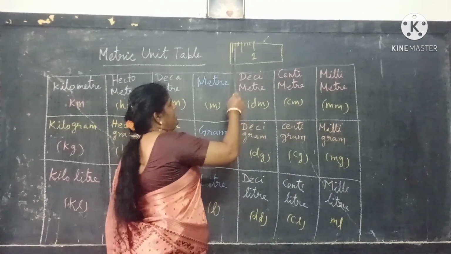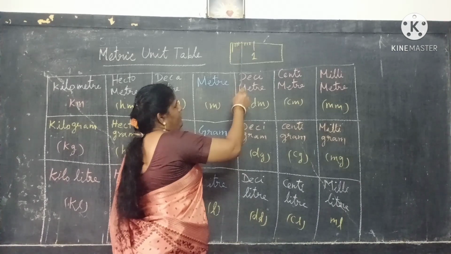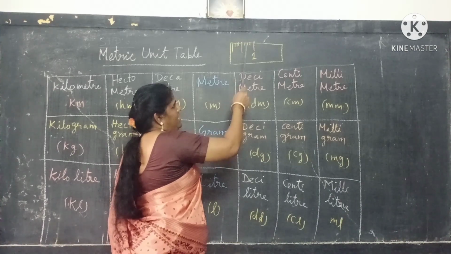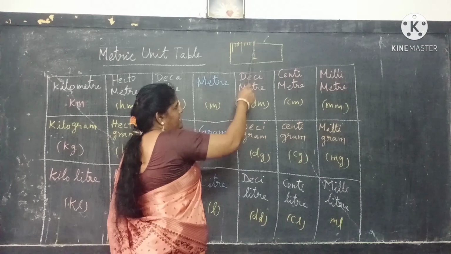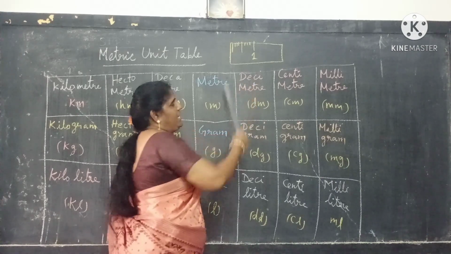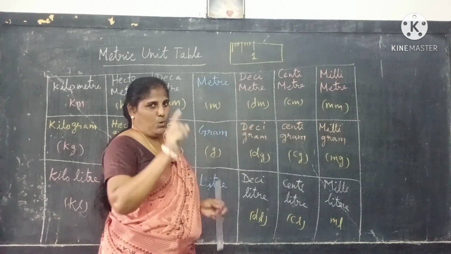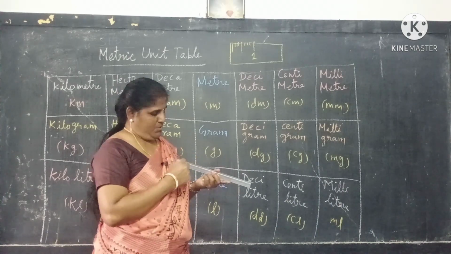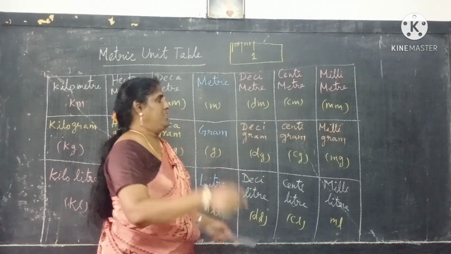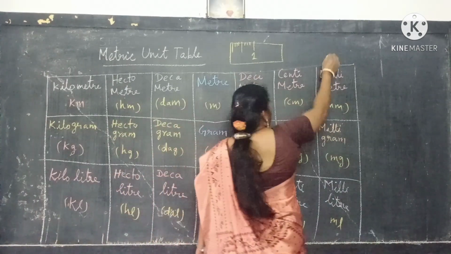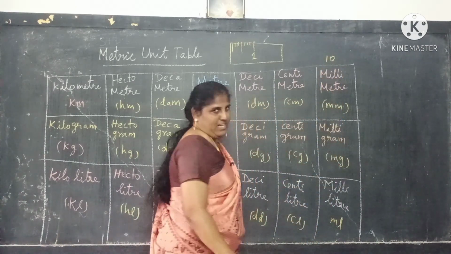So how many millimeters are there? 1, 2, 3, 4, 5. This big one is 5 millimeter. 6, 7, 8, 9, 10. So 10 millimeter make 1 centimeter. So in the scale, if you put 1, it is called 1 centimeter.